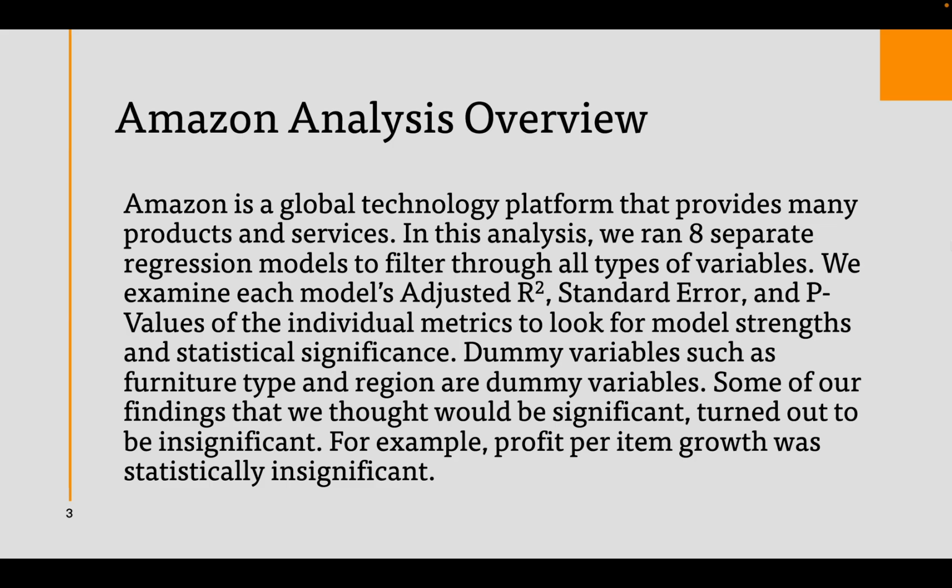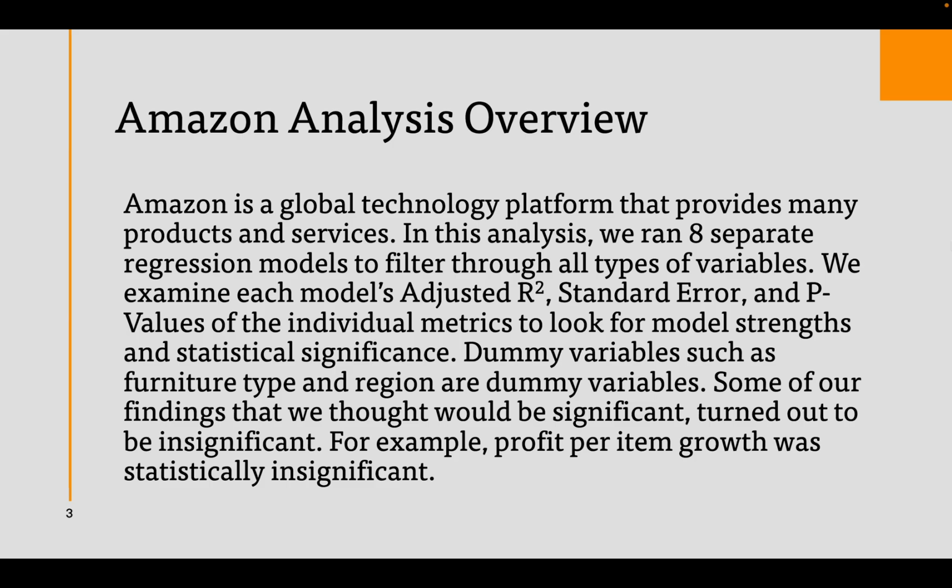Amazon is a global technology platform that provides many products and services. In this analysis, we ran 8 separate regression models to filter through all types of variables. We examine each model's adjusted R-squared, standard error, and p-values of the individual metrics to look for model strengths and statistical significance. Dummy variables, such as furniture type and region, are dummy variables.